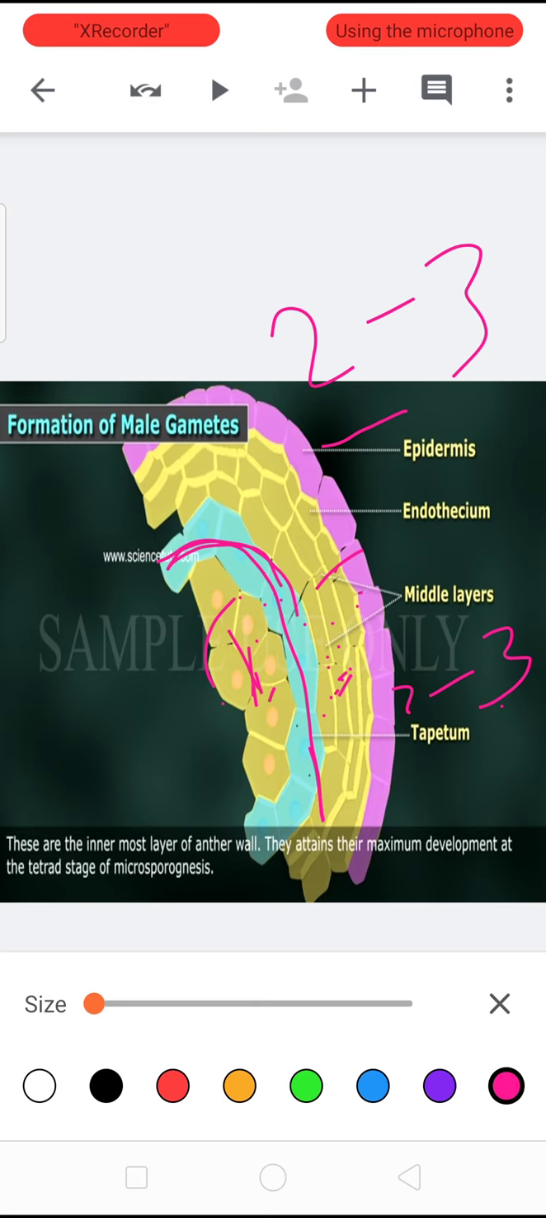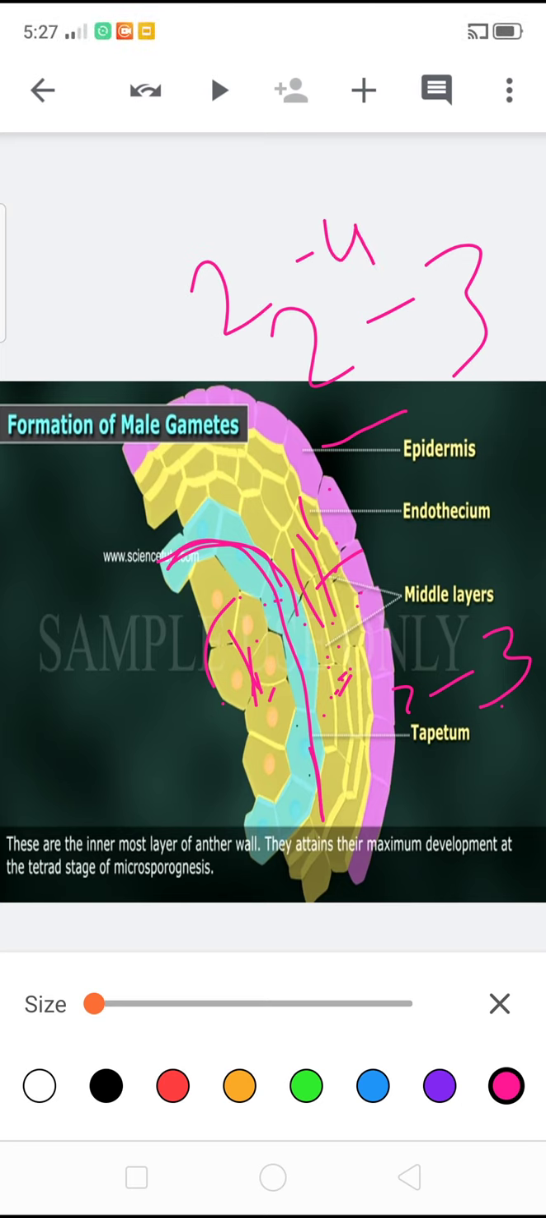Next, coming to the endothelium. Beneath the epidermis, endothelium is present. The endothelium cells are large in size and do not have intercellular spaces. These cells are made up of cellulose and alpha cellulose. Next, coming to the middle layers. Beneath the endothelium, middle layers are present. The middle layer wall contains 2 to 3 or 2 to 4 layers. These cells are filled with starch grains. The layers degenerate by the time meiosis takes place in the microspore mother cells.